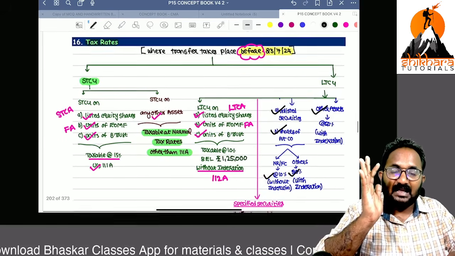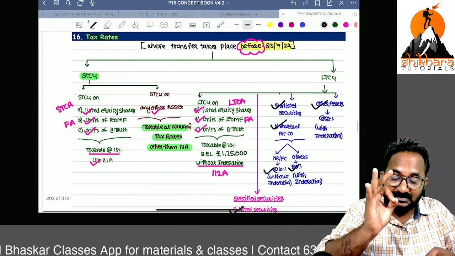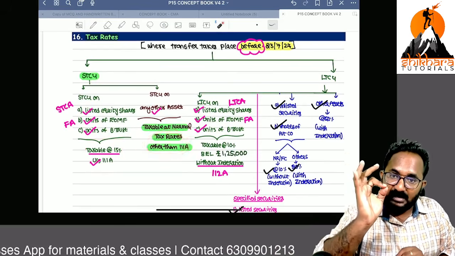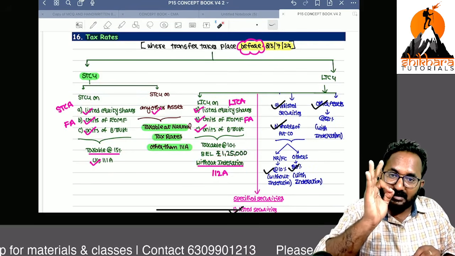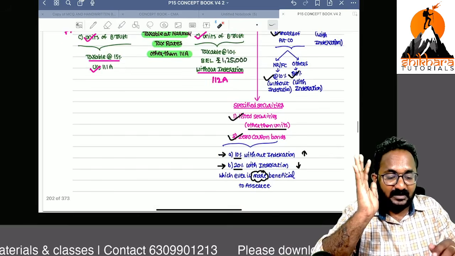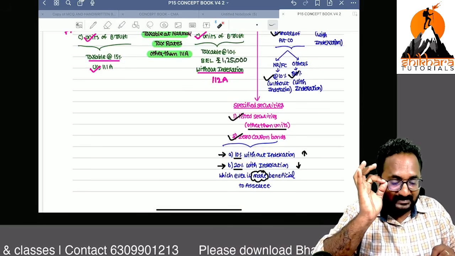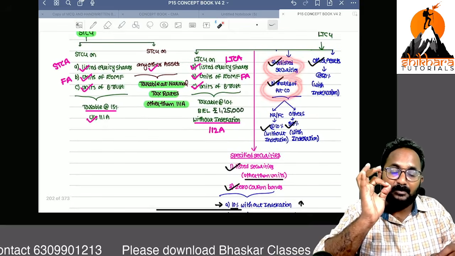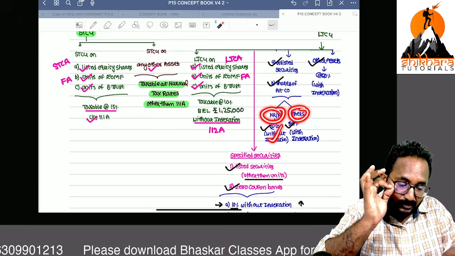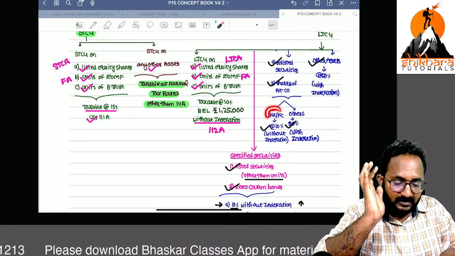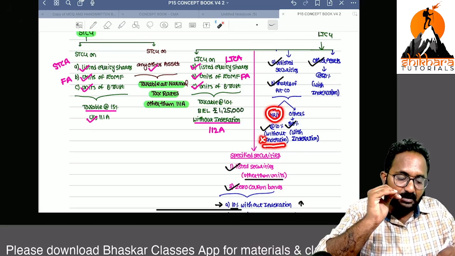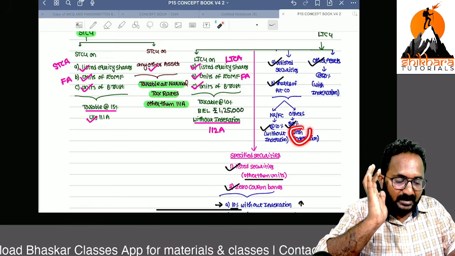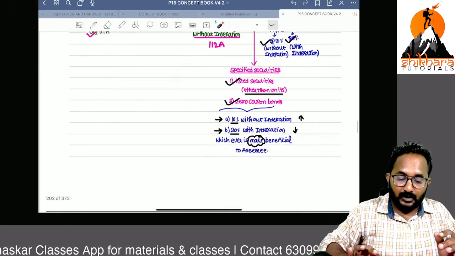Again, I am repeating, this is the transfer date. If the transfer took place before this date: short-term capital gain 111A 15%, other than 111A normal tax rate, 112A 10% with a 1,25,000 basic exemption limit. Specified securities, the option will be there: 10% without indexation, 20% with indexation, whichever is more beneficial. Unlisted securities, shares of a private company, for non-resident or foreign company 10%, others 20% with indexation. For a non-resident or foreign company, we can't claim any indexation, so indexation benefit is not available for non-residents. That's why without indexation 10% only. Here we can take indexation, that's why 20%.